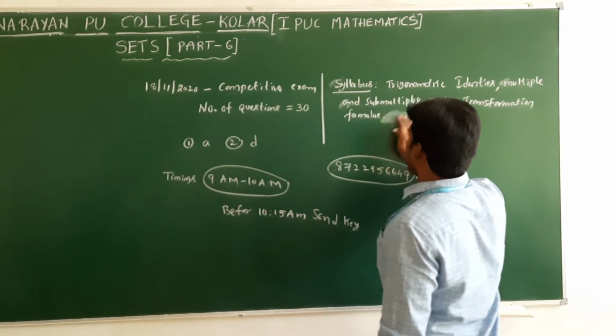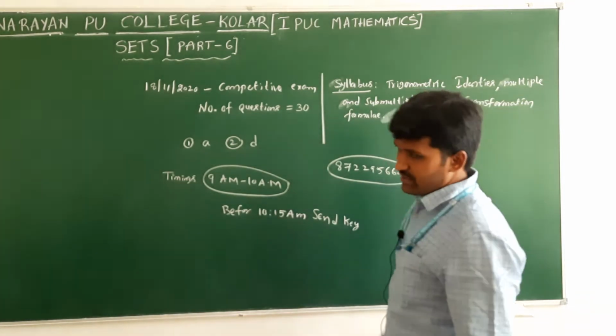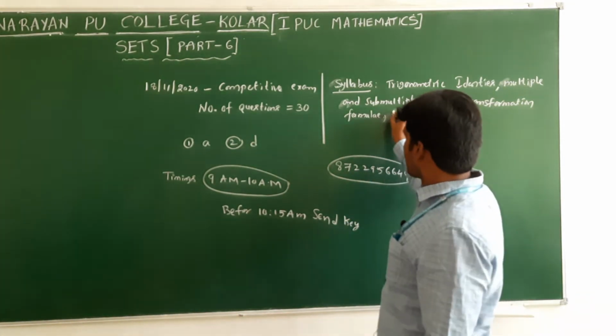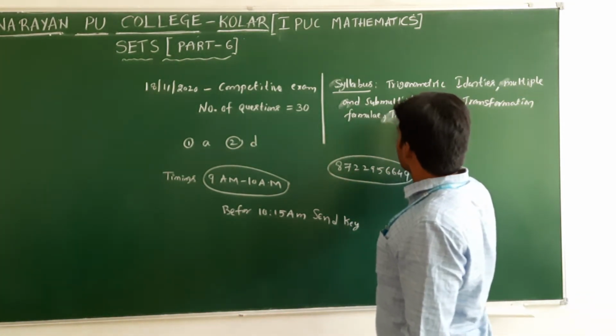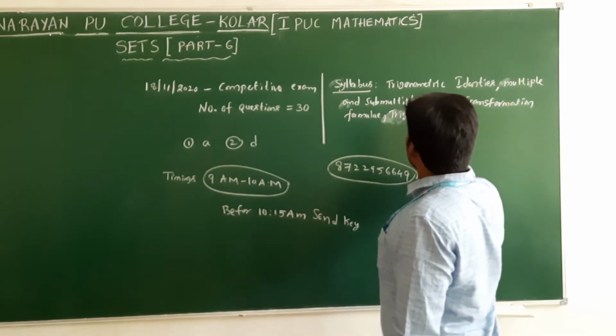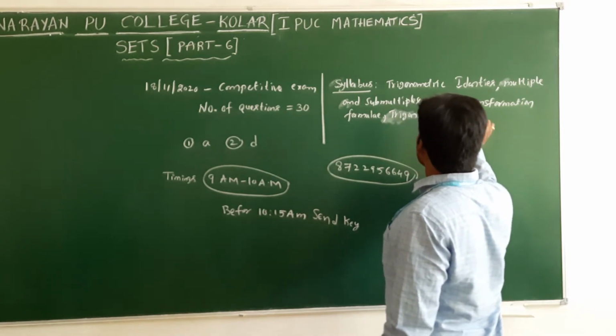Trigonometric equations actually are not given for PU, but are required for competitive purposes. This also is finished. Trigonometric equations.